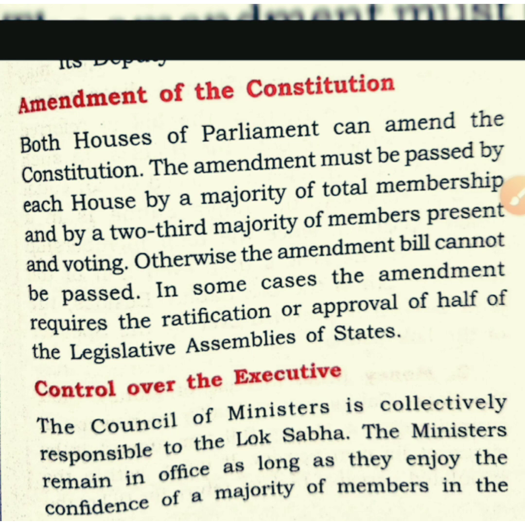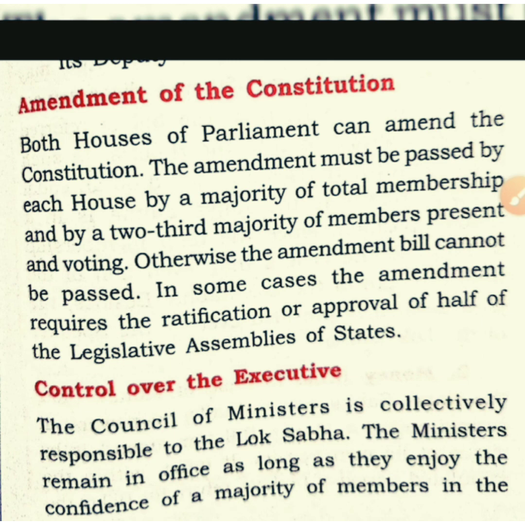So what does it mean? It means that if the government wants to improve or change something in the constitution, then they can change it by two-third majority in both the houses. It means if a bill is passed in one house, then it will go to the second house and it may be passed by both houses. Then the amendment will be there in the constitution, or that will be considered as law.